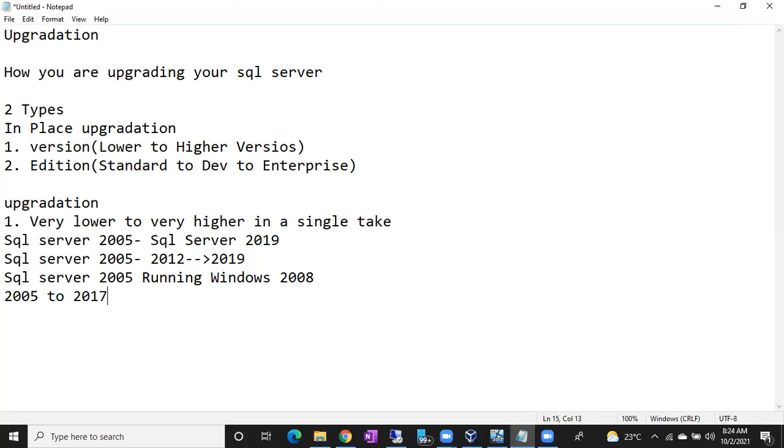What is the challenge here? Tell me. First of all, you have to upgrade the Windows.